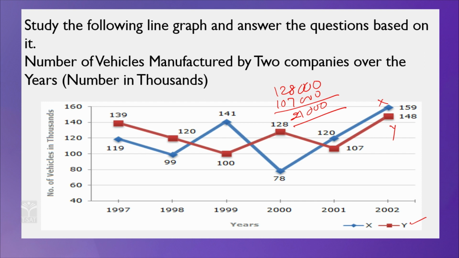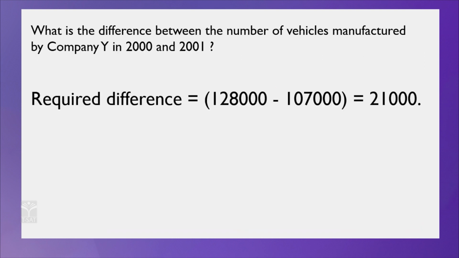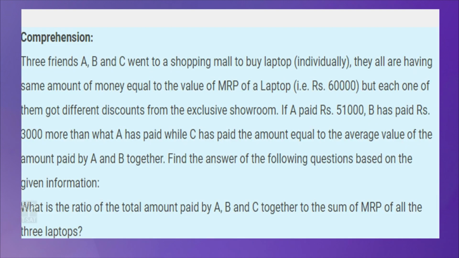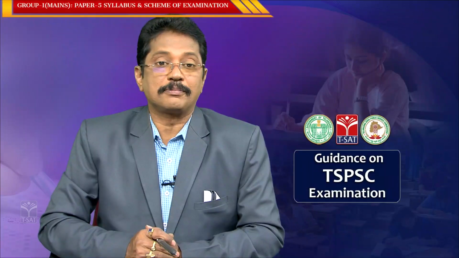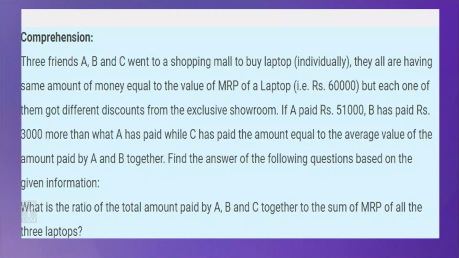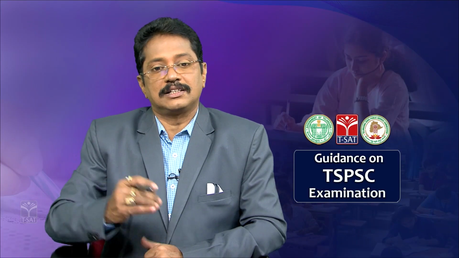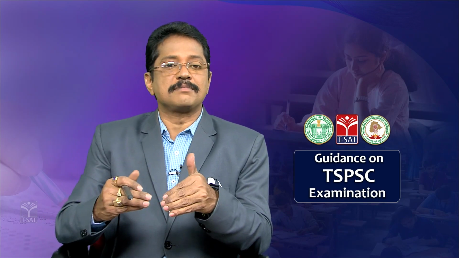This is the information you have to calculate, clear. Okay. Now, comprehension type questions. A small paragraph will be given, you have to read the paragraph and answer the question.